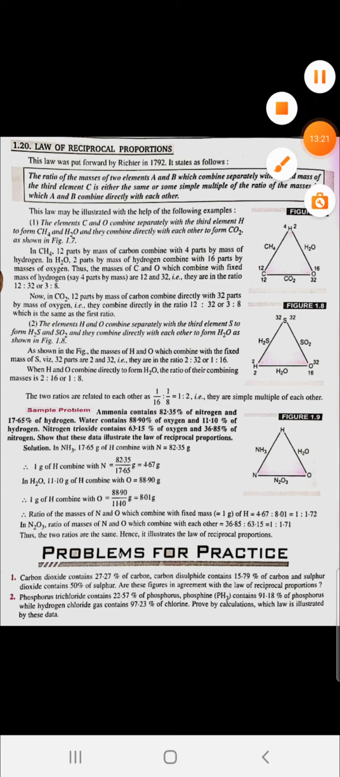Now this will be equal to the ratio in which carbon and oxygen combine directly. It means carbon and oxygen react directly to form CO2. So you can find the ratio in CO2: carbon has 12 parts, oxygen has 32 parts. You can see here 12:32, and here also 12:32. So this can be the same or some multiple. This is the law of reciprocal proportions.